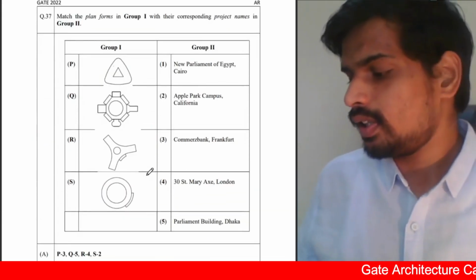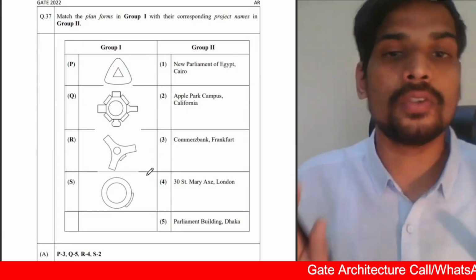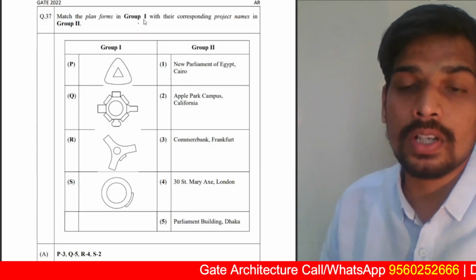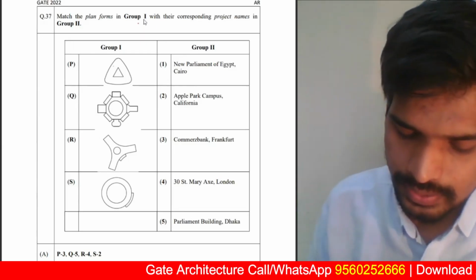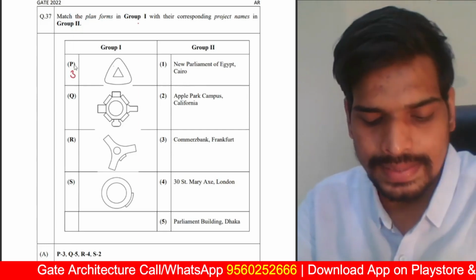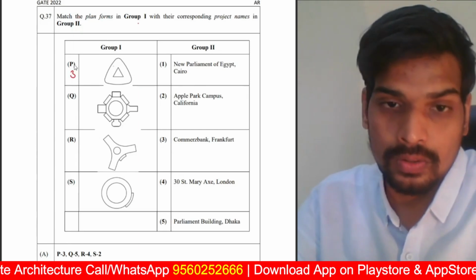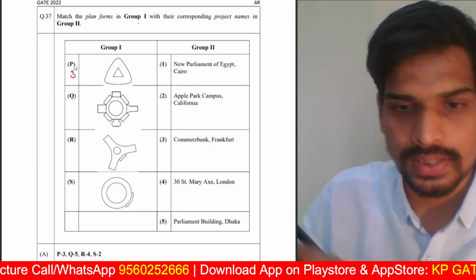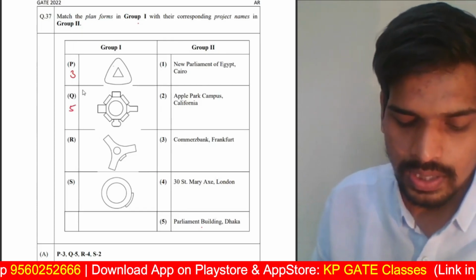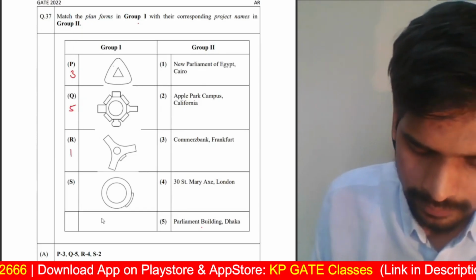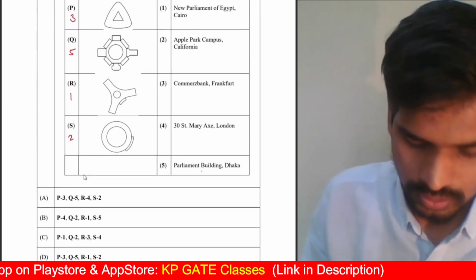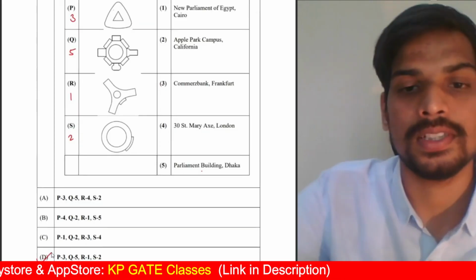question number 37. This is a question where you have top view of buildings, plan forms of buildings given. You have to match them with the corresponding project names. So P here, this is the shape for the plan of commerce building in Frankfurt. That is P3. Q is a very well-known design of Louis Kahn, which is Parliament building in Dhaka, number 5, Q5. For R, this is the new Parliament of Egypt in Cairo, and finally S, this is the Apple campus in California. 3512, option D is the correct answer for this question.